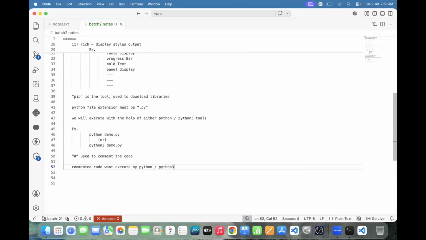In the interview, they will ask you, what is the specialty of comments? Comments increase application readability. So that's one of the interview questions, remember that one. In order to increase application readability, we need to go for comments.